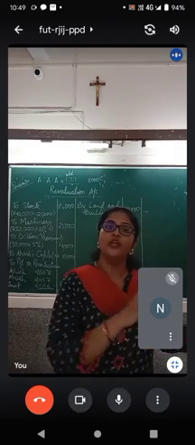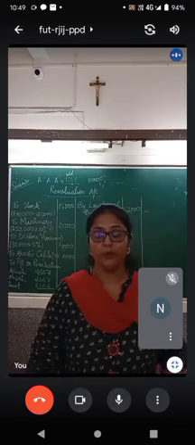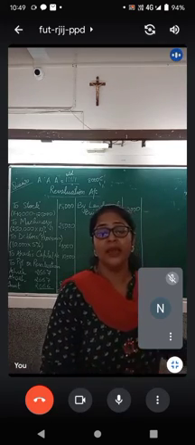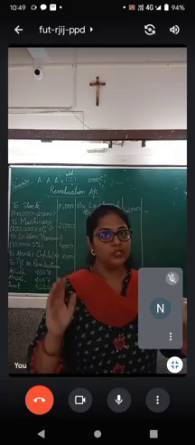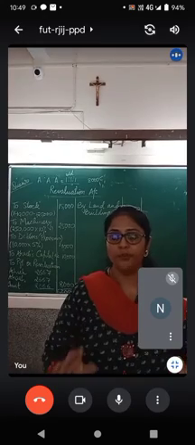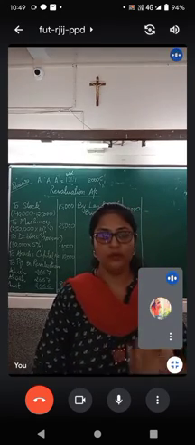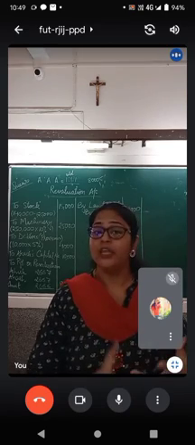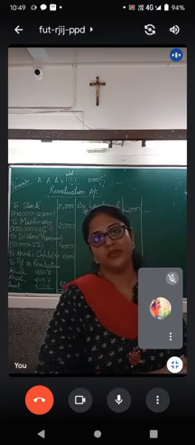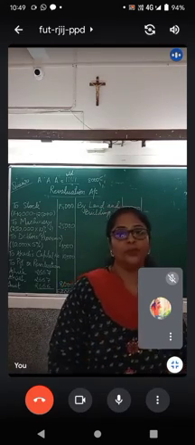Whenever there are any accumulated profits or accumulated losses of the previous firm, they are to be distributed among the old partners, existing partners, in their old profit sharing ratio. So is this old concept and new ratio and old ratio concept clear to each one of you? कहाँ पर old ratio लगाते हैं? In revaluation account, in general reserve, accumulated profits and losses, investment fluctuation reserve, जो भी पुरानी फॉर्म से associated चीज़ें हैं, all that is taken into consideration in old profit sharing ratio.